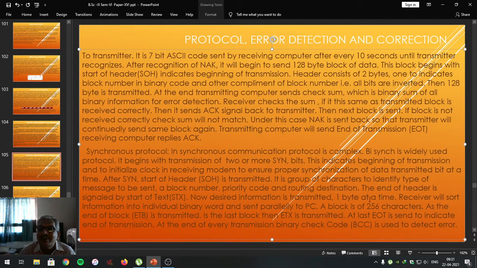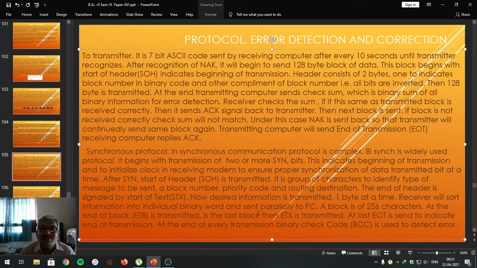One byte at a time, the receiver will sort the information into individual binary words and send them parallelly to the PC. A block is of 256 characters, and at the end of a block, ETB is transmitted.